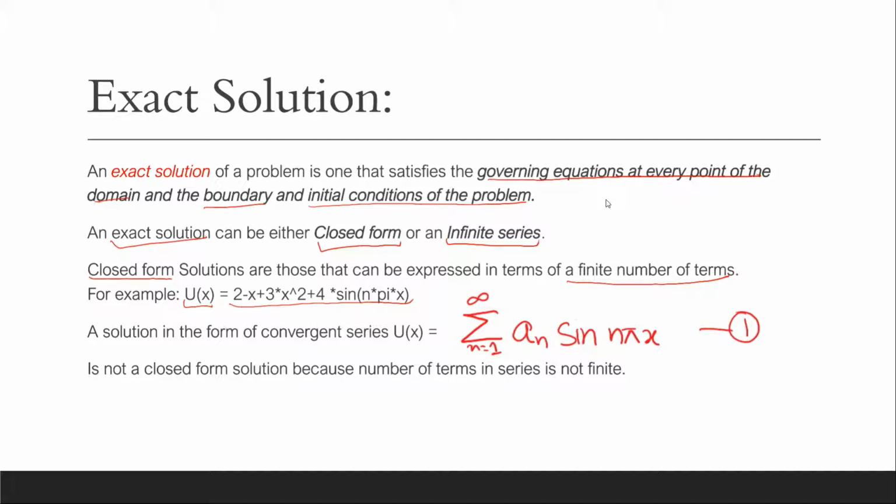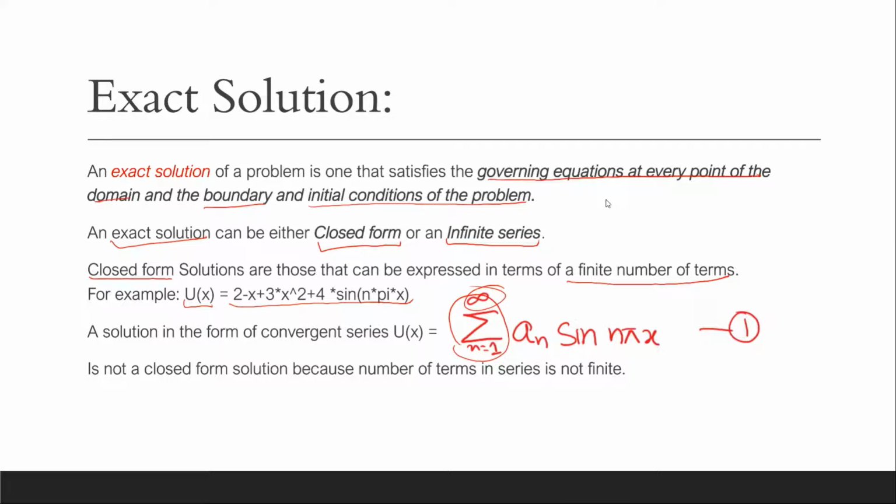A solution in the form of a convergent series, u of x equals the summation from n equals 1 to infinity of a n sine n pi x, is summed up to infinity, meaning an infinite number of terms. There are no finite terms.